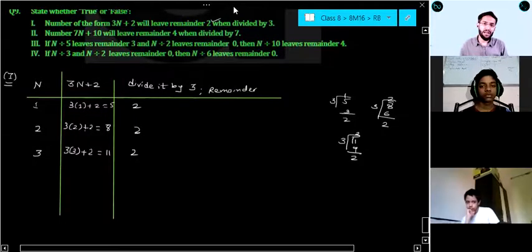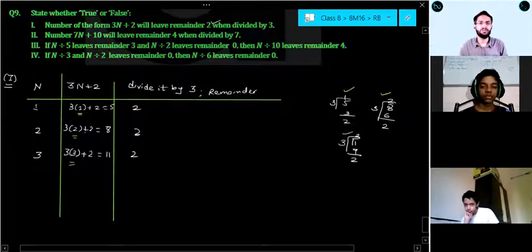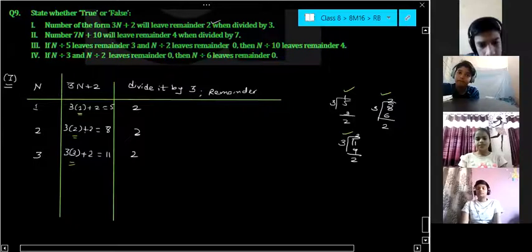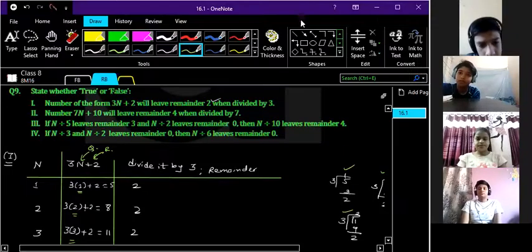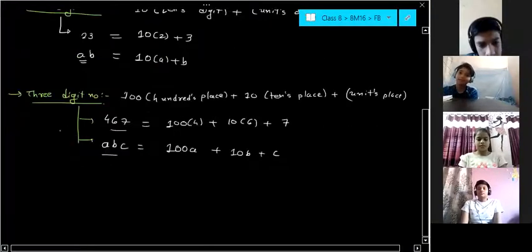And if you check, whenever I am dividing by 3, I am getting quotient 1, 2 and 3 or not. In the first case, I got quotient 1. In the second case, I got quotient 2. In the third case, I got quotient 3. Yes or no, everyone? So can I say here n is nothing but the quotient and 2 is nothing but the remainder? Okay. So from here, I would like to show you one more thing in the formula book.